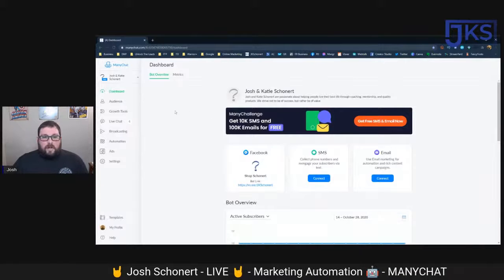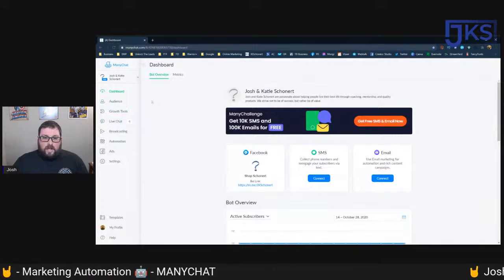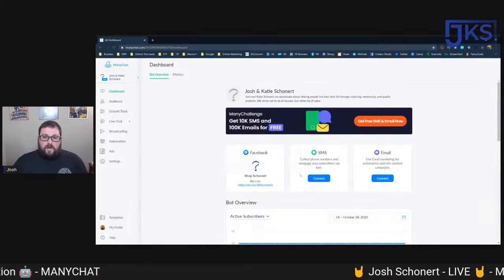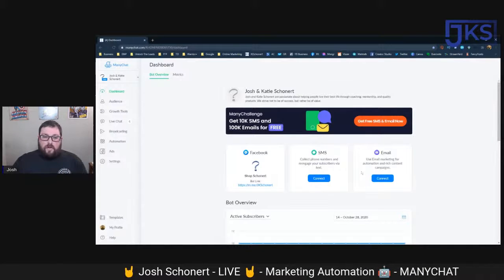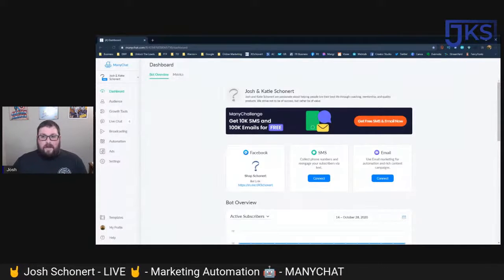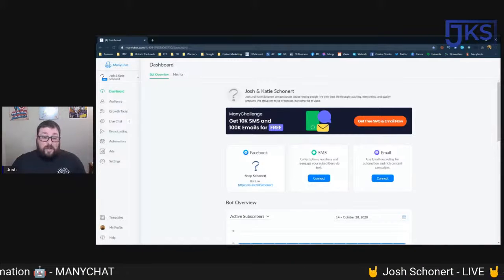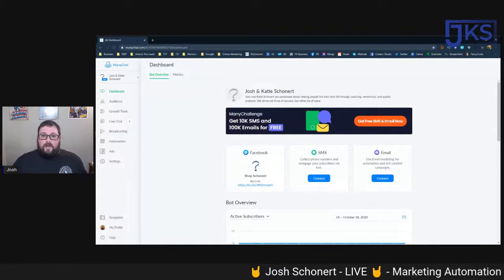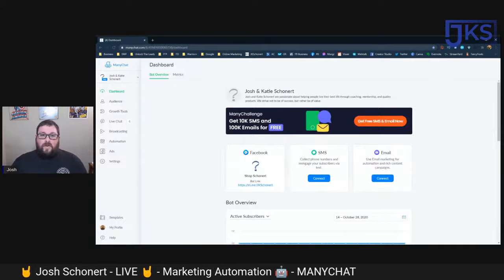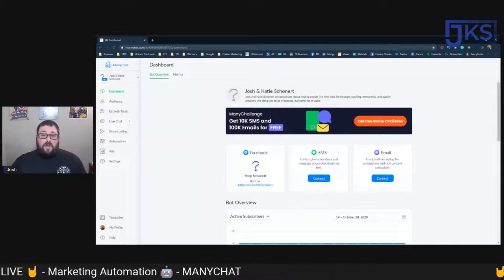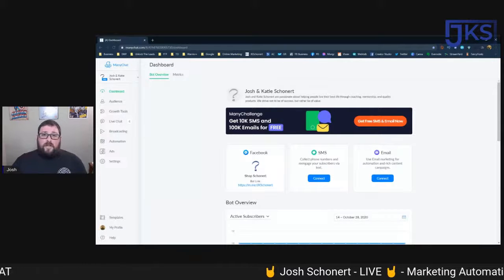So basically what we've got here for ManyChat is your dashboard that just gives you an overview of what you're doing. You see they have SMS and email. Now I pay for the pro version of ManyChat, but it's $10 a month. Otherwise, it's free to actually use ManyChat. This is a free tool. So all the other tools I was talking about have some sort of monthly cost. The reason why this one is so good for me and why I love this tool is it's free to get started and use the majority of the features they have in order to automate some parts of your business.